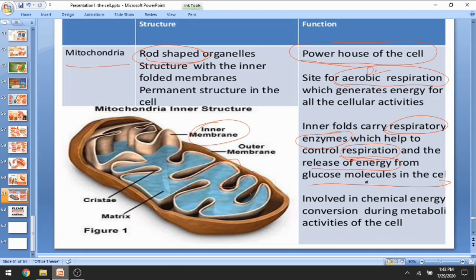Until now I have discussed all the major functions and structures of the important cell organelles, the importance of cell boundaries and cytoplasm.